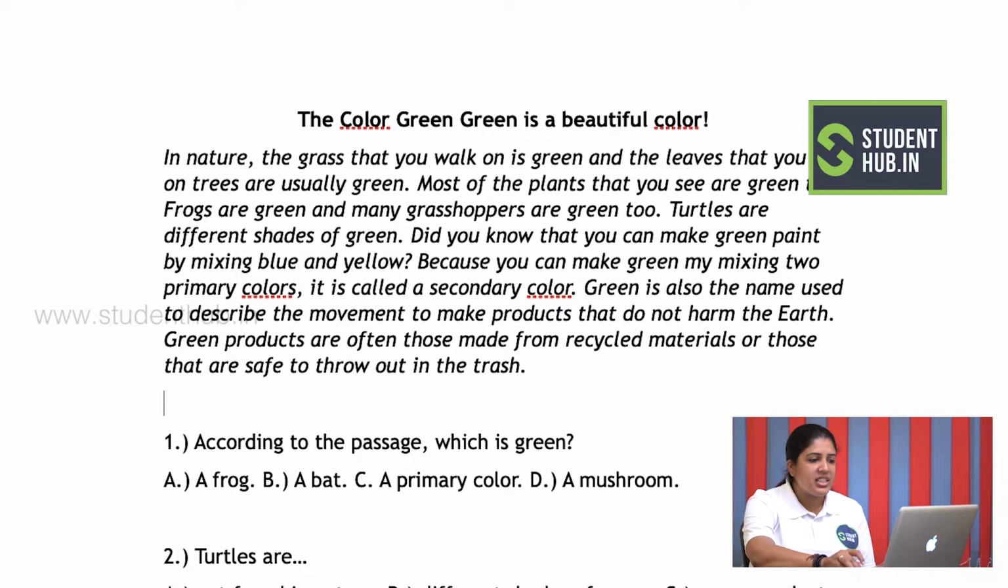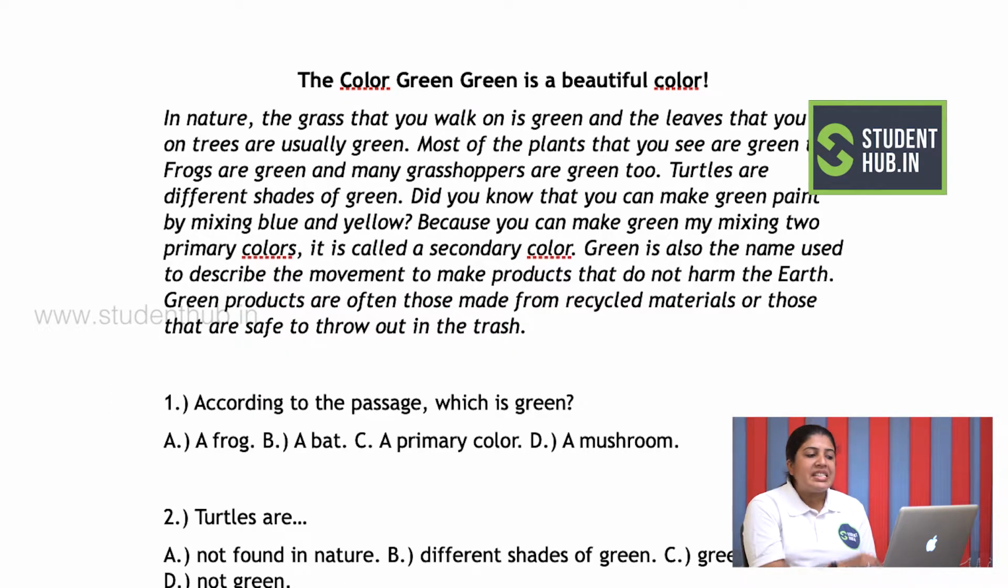The first question says, according to the passage, which is green? Is it a frog? Is it a bat? Is it a primary color or is it a mushroom? So is green a primary or a secondary color? So when you go back to line 4, it says, did you know that you can make green paint by mixing blue and yellow? Because you can make green by mixing two primary colors.